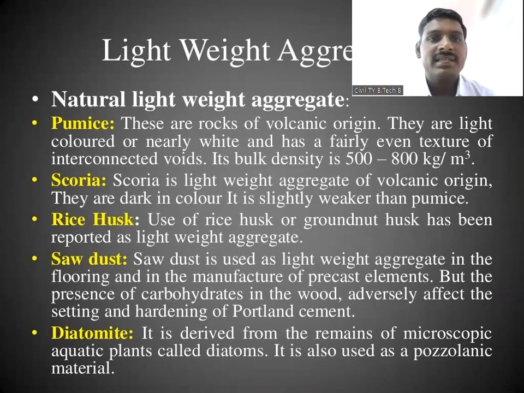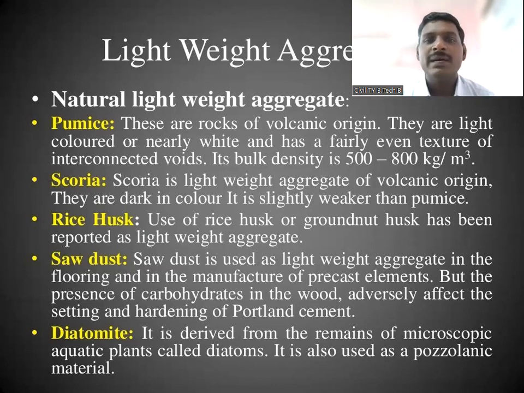So pumice is one of the rocks, the first type of natural aggregate. This is a rock of volcanic origin, and this particular rock is light colored or nearly white, and has a fairly even structure of interconnected voids. It has voids, because of which we consider it lightweight. And the bulk density is 500 to 800 kg per cubic meter.